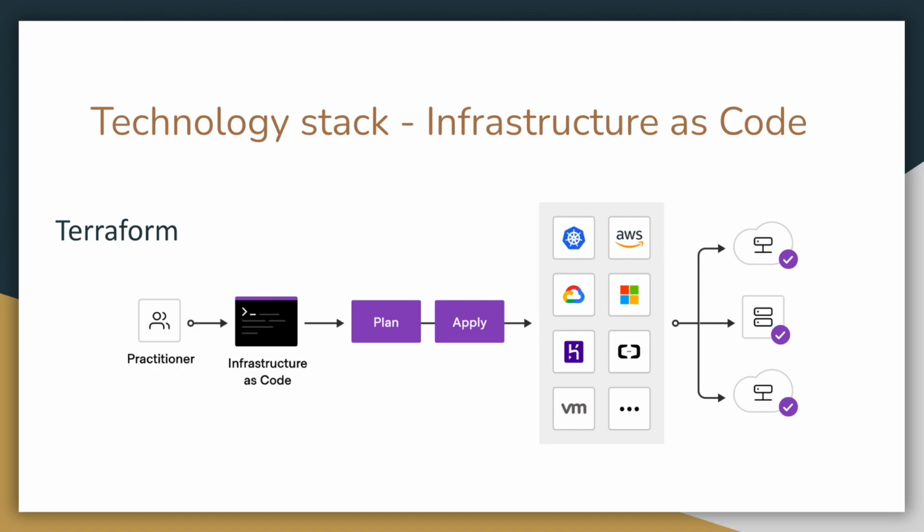This graph gives you an idea of how to use Terraform. Firstly, the cloud practitioner or the developer needs to write the infrastructure as code into configuration files. Then, using those configuration files, we need to run the Terraform commands such as plan and apply, so that Terraform will be able to communicate with cloud providers and call the APIs to create resources on our behalf.